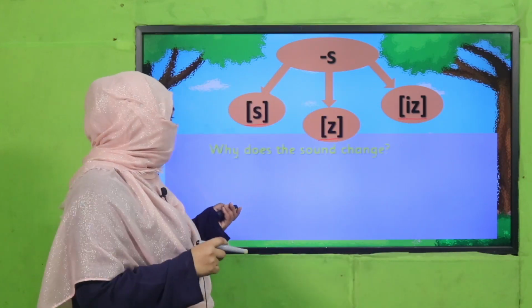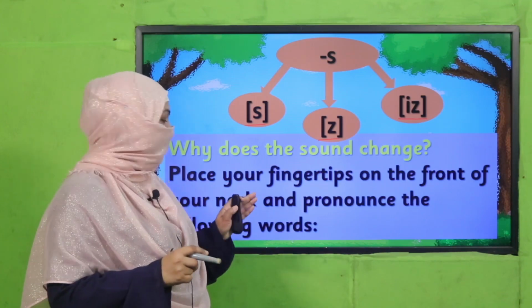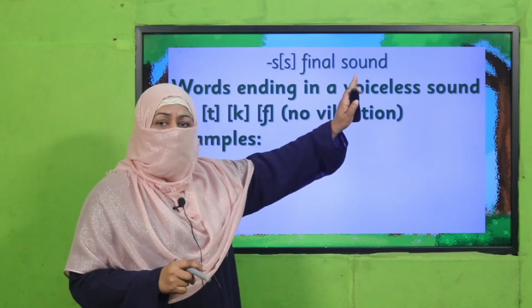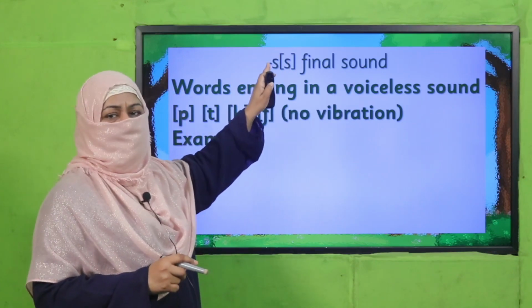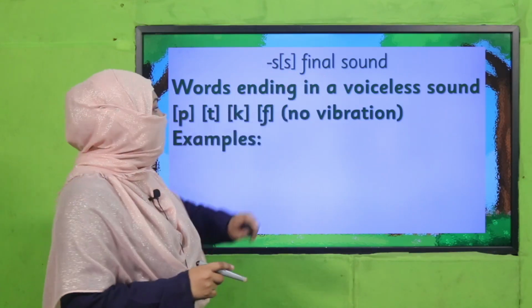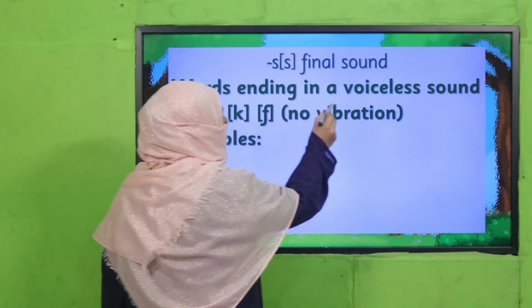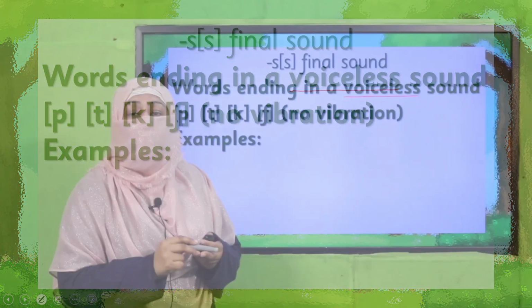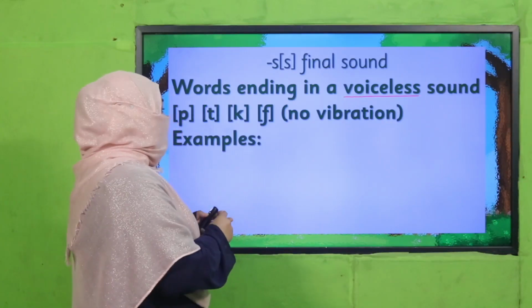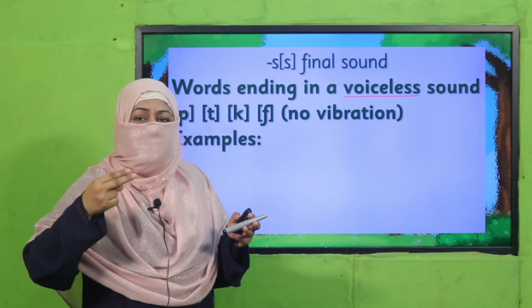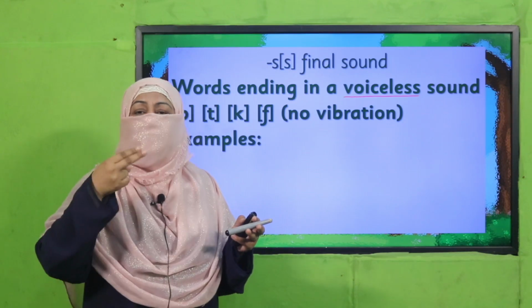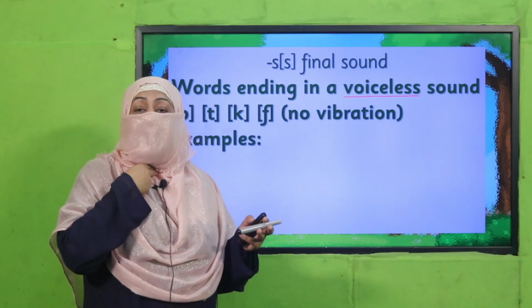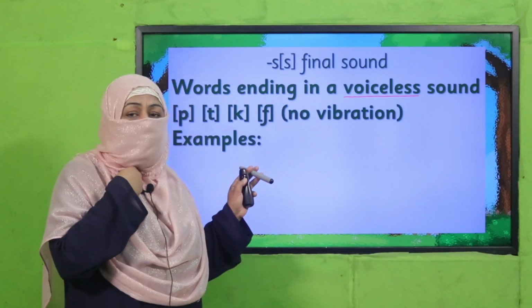How we will differentiate, why this sound changes, it depends upon the sound which is coming before S. Before this letter, if you find the ending sound is voiceless, and I have taught you what voiceless sound means. Beta, there are few sounds, when you say them, you place your two fingers over here at your vocal cord in the front of your neck. When you say these sounds, you don't feel any vibration.